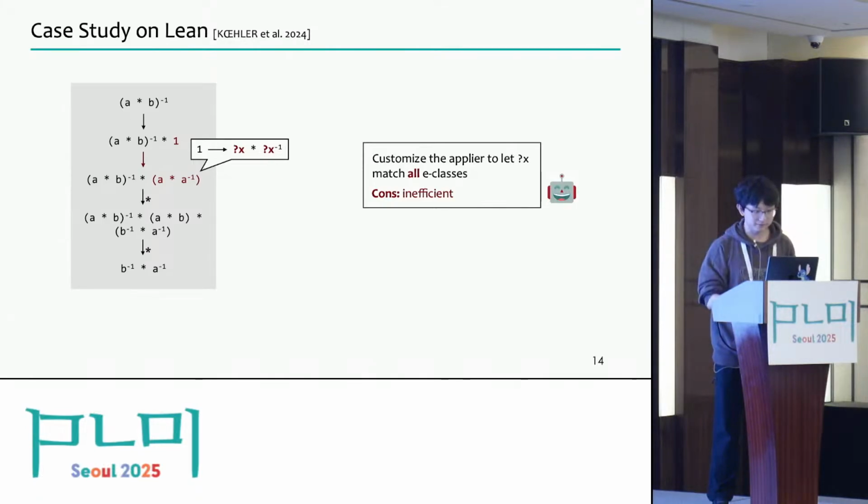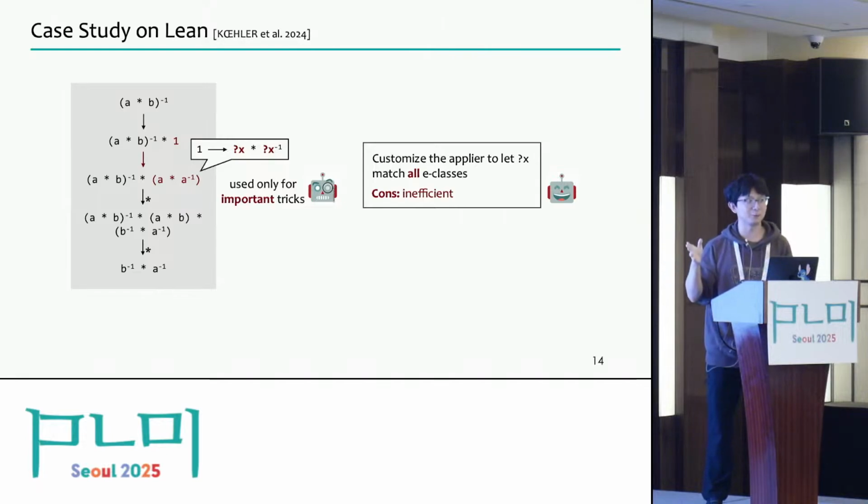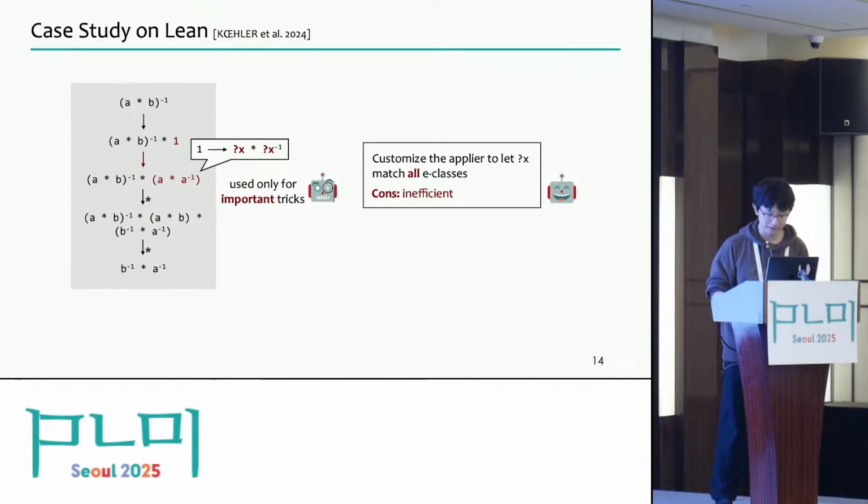So the key observation is that it is not so common to apply such an expansion rule in rewrite, which means that once we have to apply it, it will represent some important trick in the proof, which must be captured by the high-level roadmap or be recognized by the large language model. So with this observation, we can handle such expansion rules in this way.